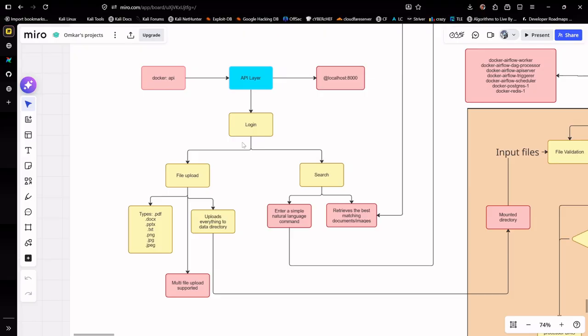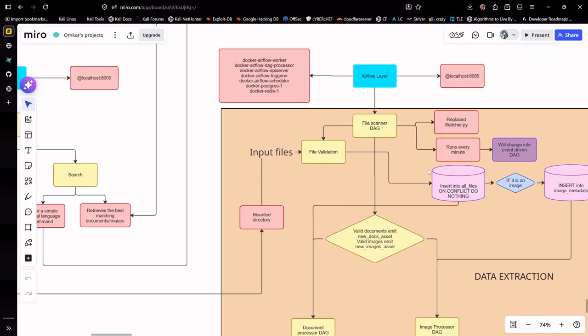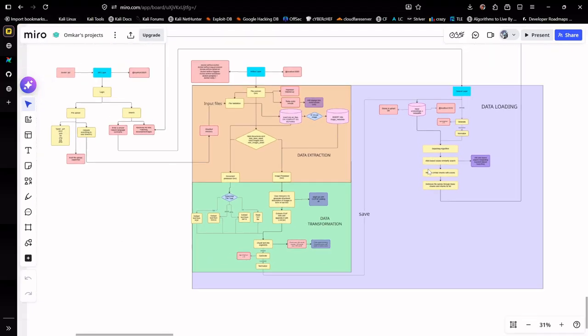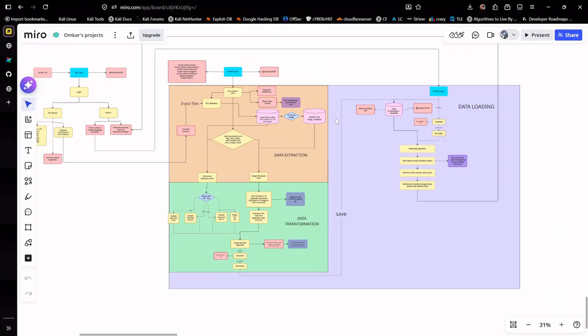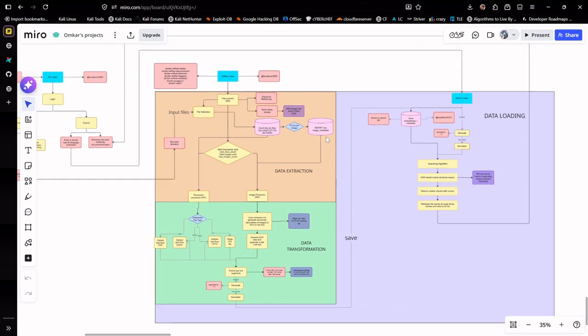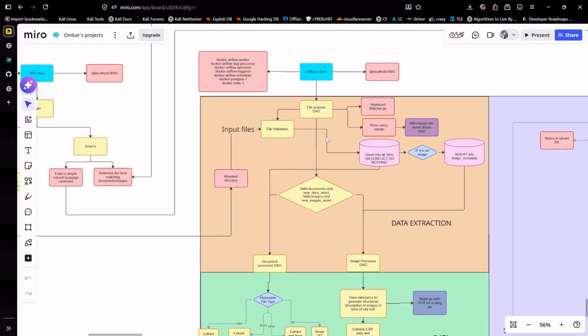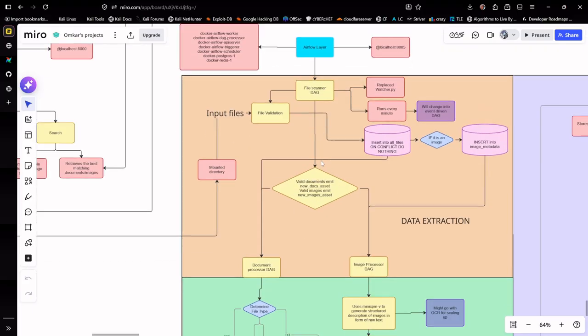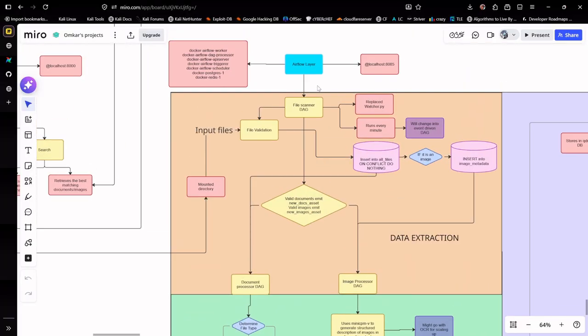So the backend here, as you might have seen, is conceptually similar to an ETL pipeline that we use in data engineering. These days, I'm into data engineering a lot, and this is a project which I'm using to learn and demonstrate Airflow and basics of ETL. So talking about our Airflow layer, these are all the containers which are attached to our Airflow layer, and these are all running on localhost 8085 in my current setup. So our Airflow has three DAGs: file scanner DAG, document processor DAG, and image processor DAG.